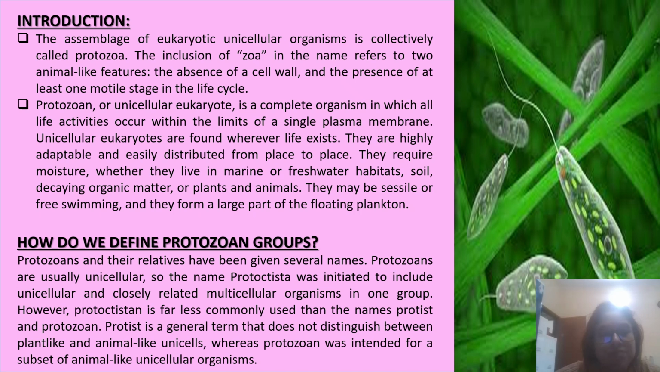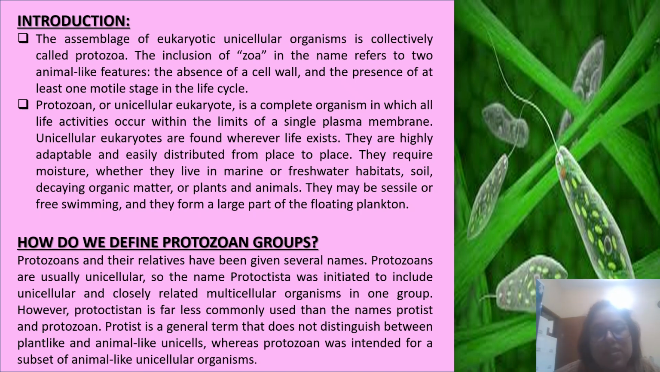Introduction. The assemblage of eukaryotic unicellular organisms is collectively called protozoa. The inclusion of zoa in the name refers to two animal life features: the absence of a cell wall and the presence of at least one motile stage in the life cycle. A protozoan, or unicellular eukaryote, is a complete organism in which all life activities occur within the limits of a single plasma membrane.